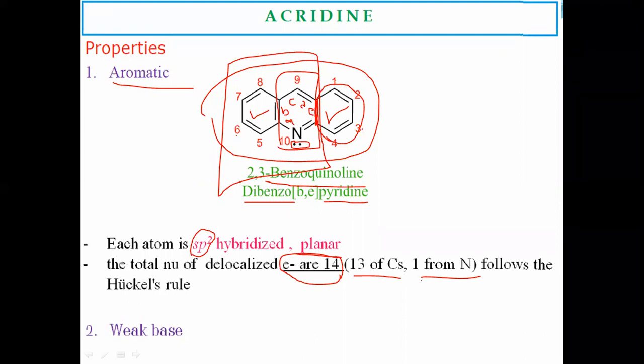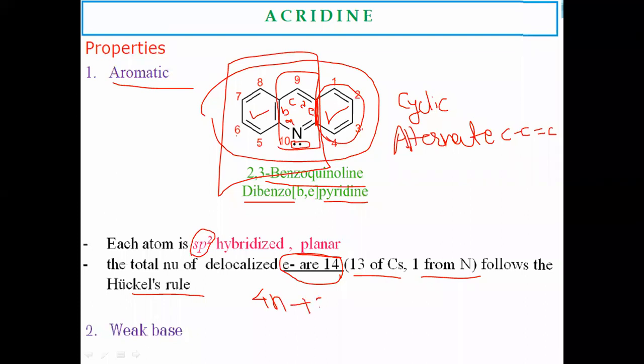As per the aromaticity criteria, a compound should be cyclic, with alternate single and double bonds, and it obeys Huckel's rule, that is 4n plus 2, where n is an integral number.